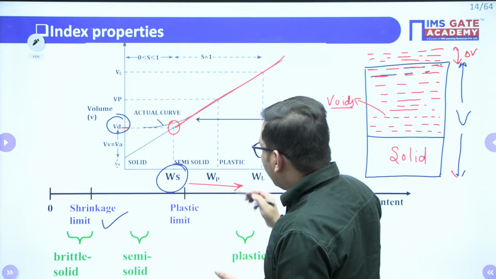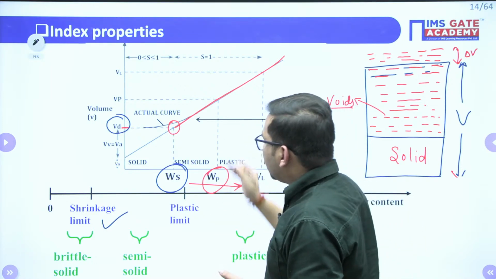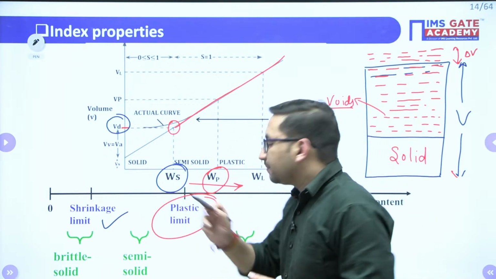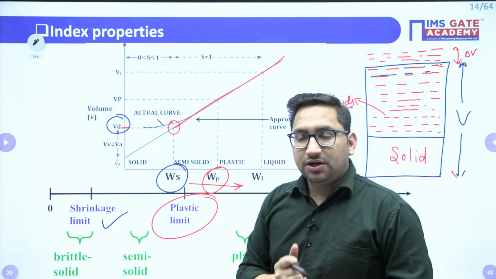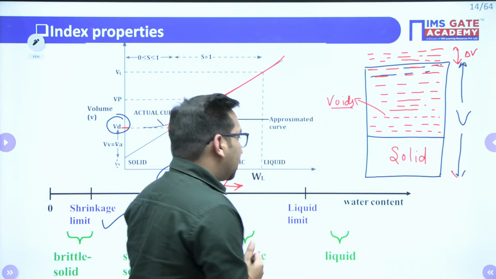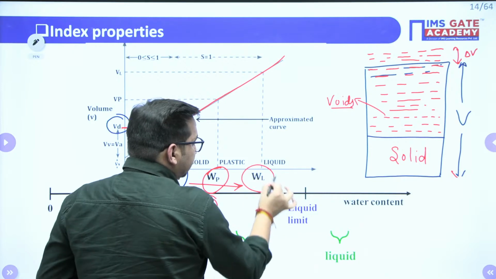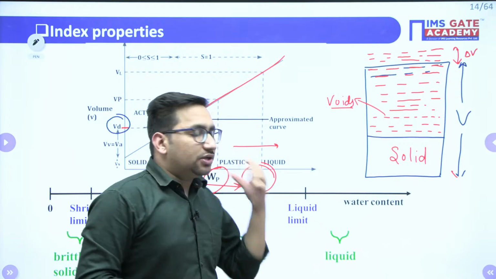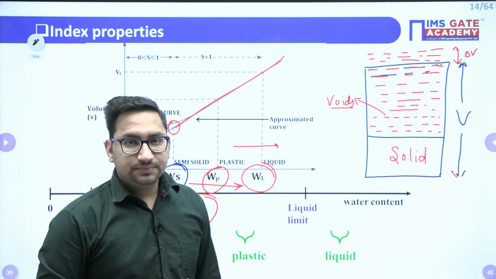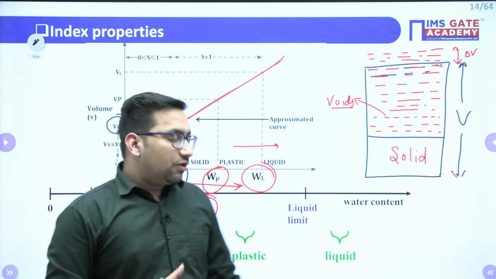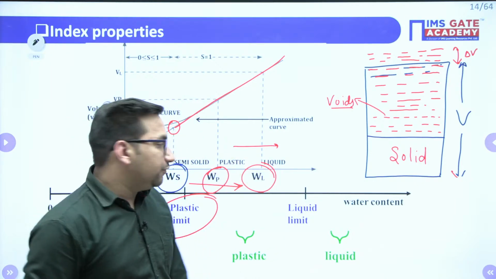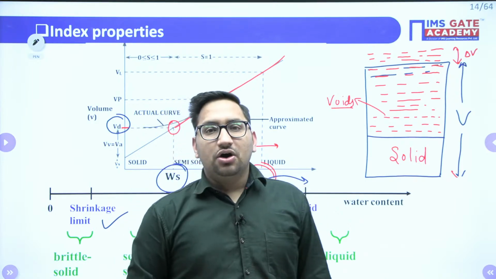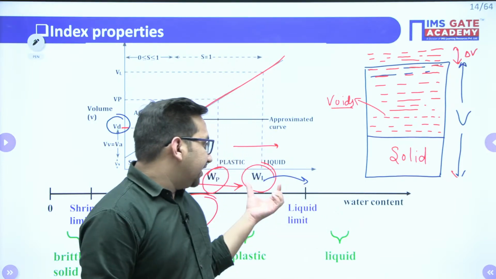Clear? So there will be one particular water content which will separate out the semi-solid and plastic state. This we call the plastic limit. Also, that particular water content at which there will be a phase change from plastic to liquid, this particular water content we call the liquid limit. I hope it is clear. Now, if we talk about the determination point of view, this liquid limit you find out with the help of the Casagrande tool, or Casagrande apparatus, right? You will find out this liquid limit.